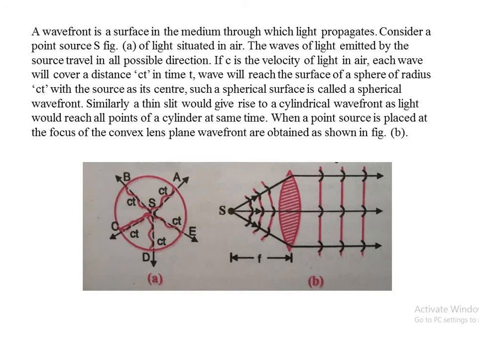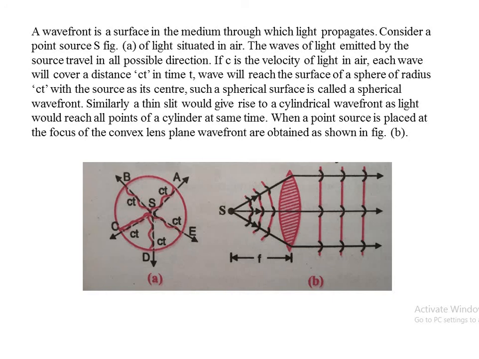The circle, whatever we are going to observe in figure A, actually it was shown as circle, but while talking we say that it was spherical, that is sphere, because it was a three-dimensional figure. But while drawing over here, we are going to draw only two dimensions, so it was not shown. While drawing, you have to draw circle, but while writing or while saying, you will have to say it as a sphere.